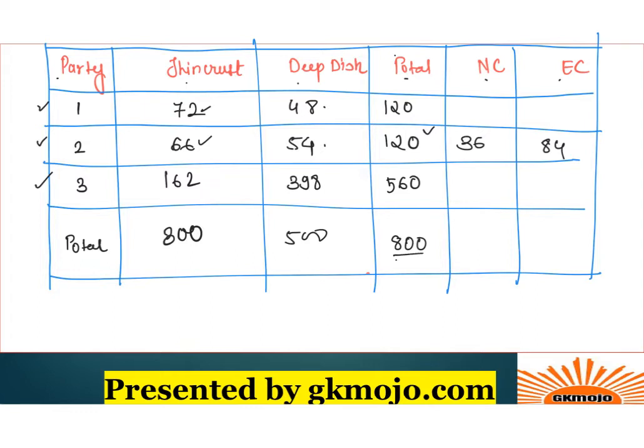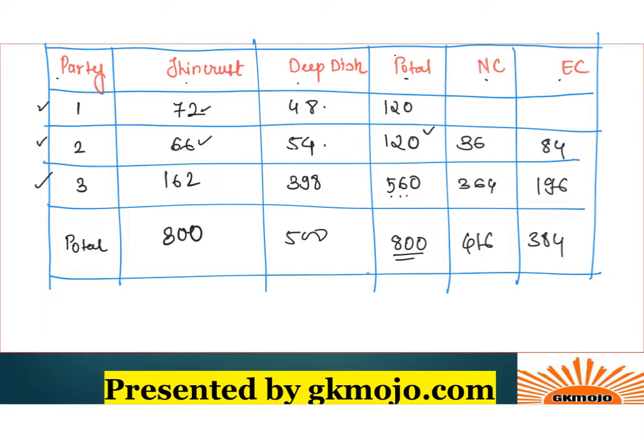Now in the total section, 52% or 0.52 is normal cheese, right? So 52% of this 800 will be 416, right? Similarly, 800 minus 416 will give you the extra cheese version, which is 384, right? Now, for party 3, 65% of this total, that is 560, is normal cheese. So 65% of 560, when you calculate, you will get 364 on the calci. So 560 minus 364 will give you extra cheese for party 3, that is 196.